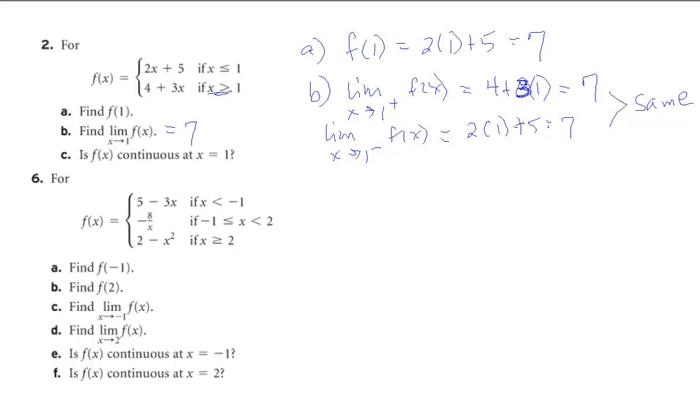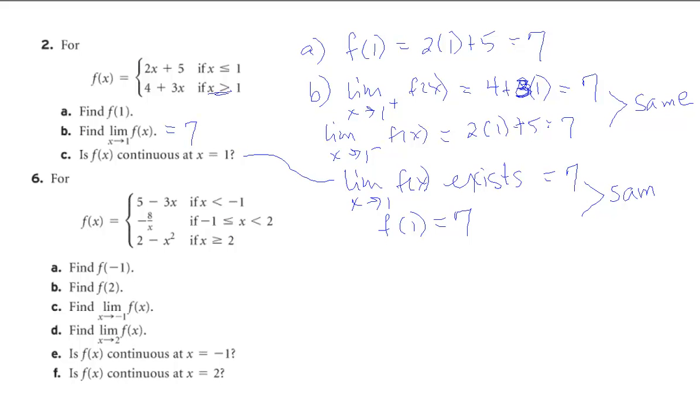Well, we said in order for it to be continuous, the limit has to exist, and in fact is equal to 7, and f of 1 exists, it equals 7, and these are the same.